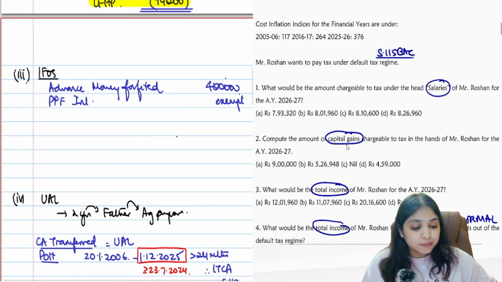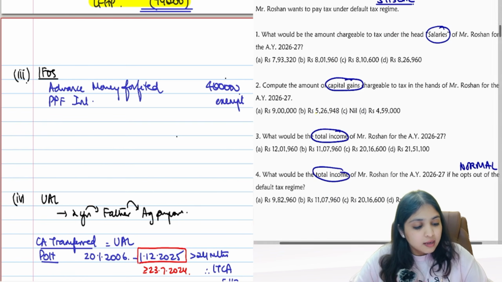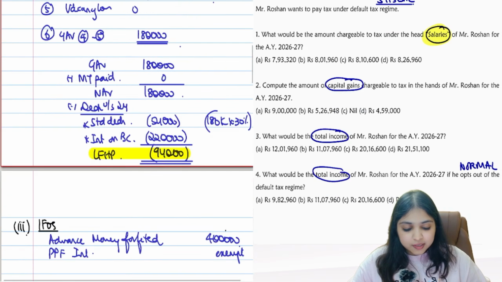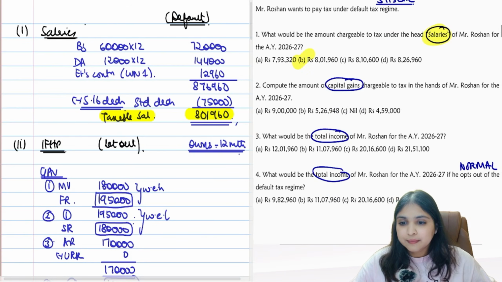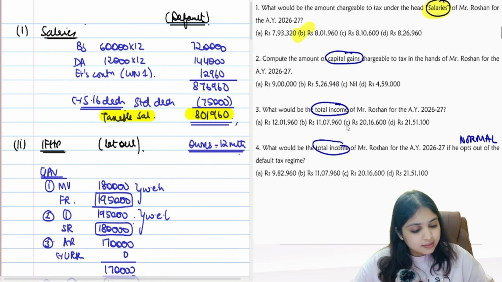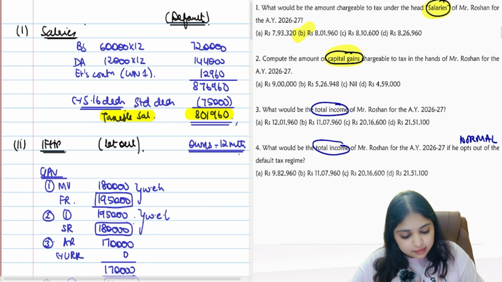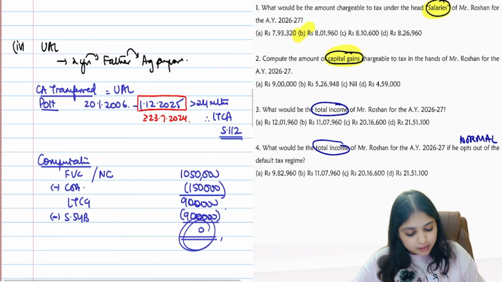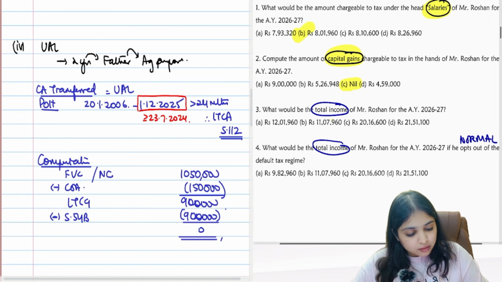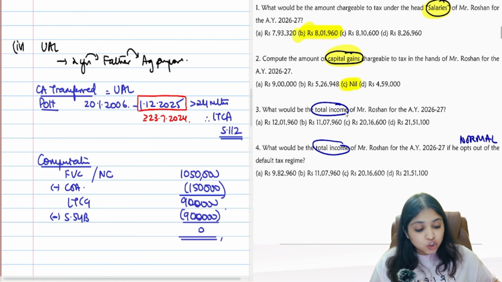So now come to the question. Let's see what they are asking us. Salaries head. Under salaries, how much is taxable? We finished the calculation. 8,01,960, option B. Then they asked us capital gains. Capital gains, even that we finished. That was 0, I think. Capital gains was 0, guys. So option C.